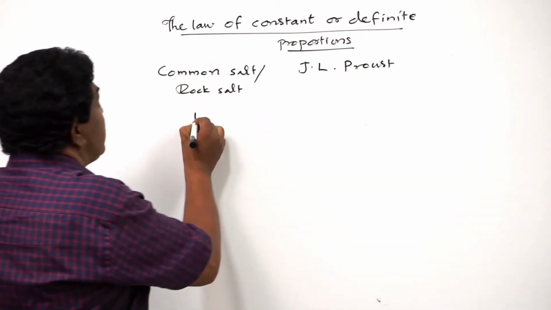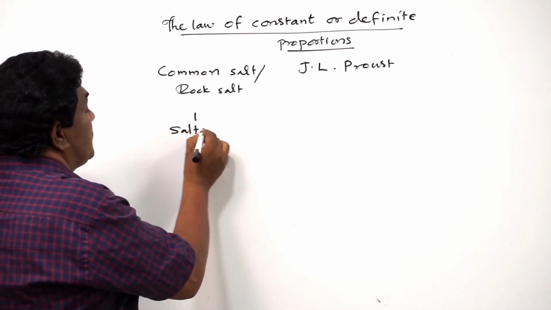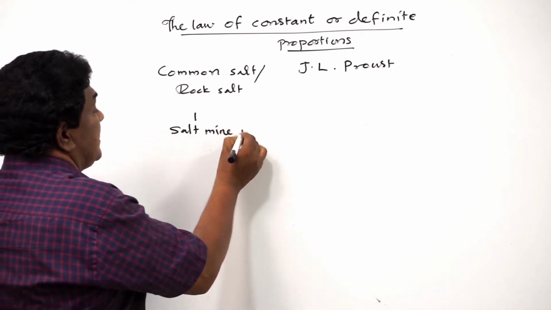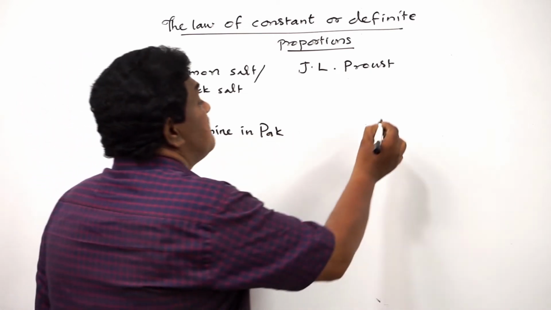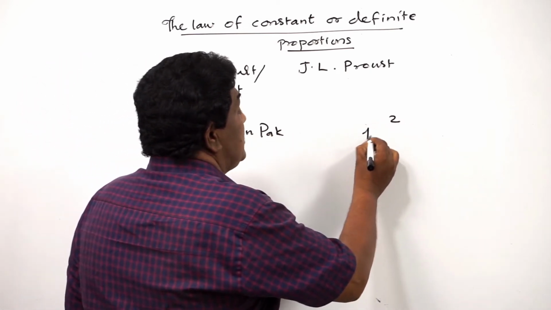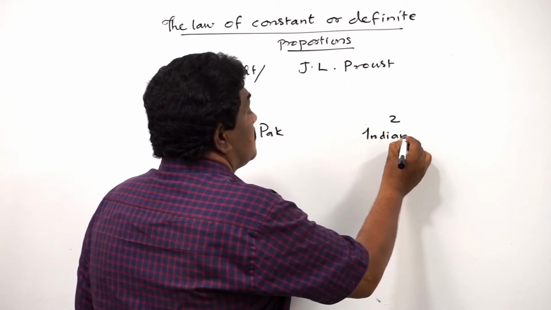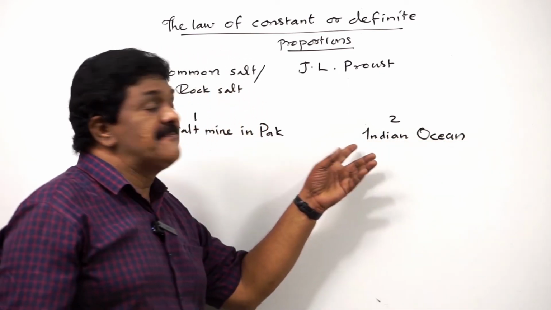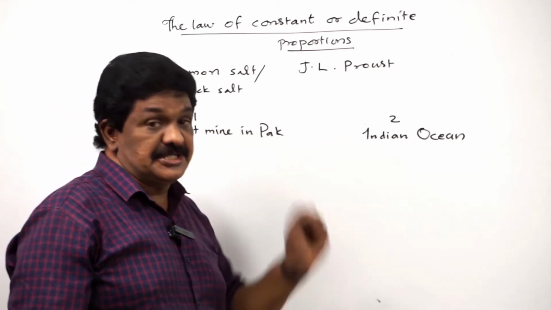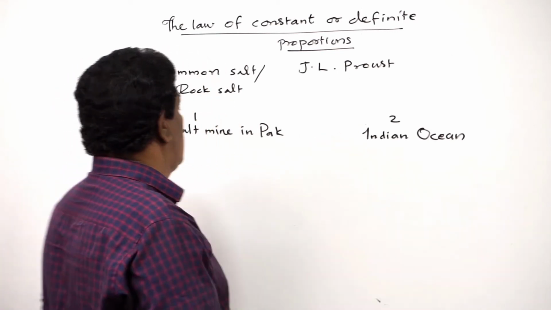A salt mine in Pakistan. And the second sample obtained from Indian Ocean, obtained by evaporating seawater.